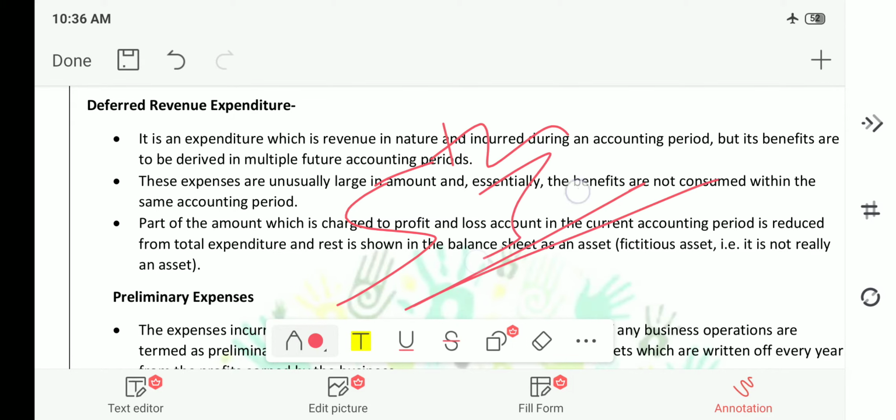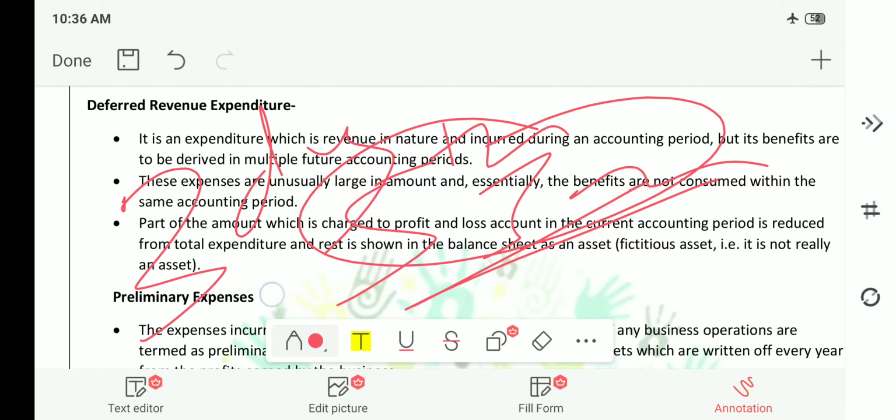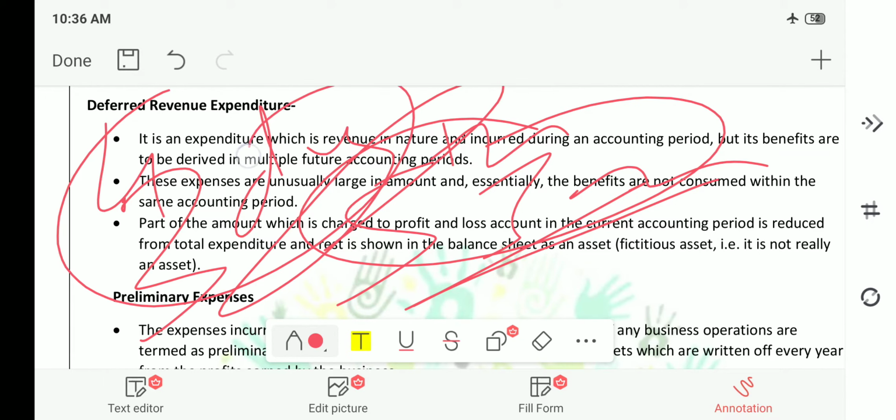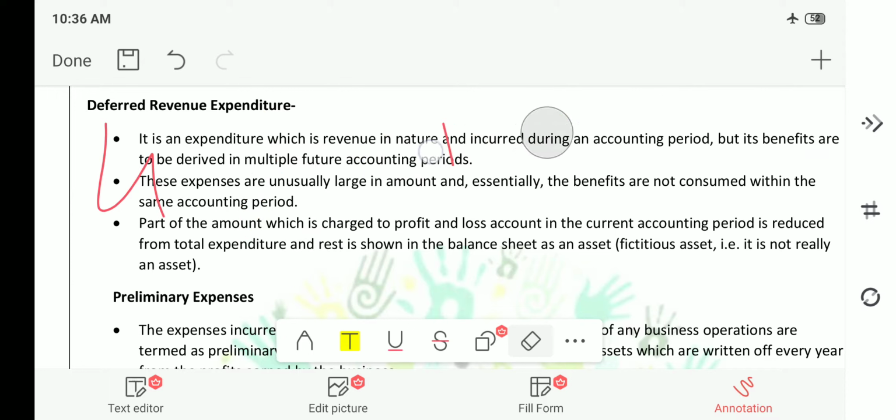Then there is a gap of 3 or 4 days in between. Now you are getting the benefit after 4 days. That means you are incurring a pre-expense. That means you are putting your amount in advance so that you can get insurance after 4 days. This is nothing but deferred revenue expenditure.